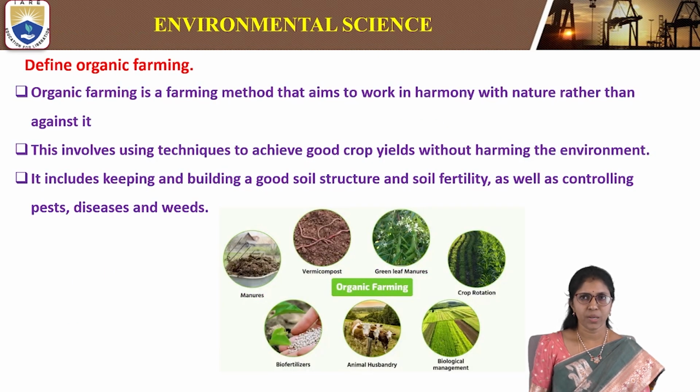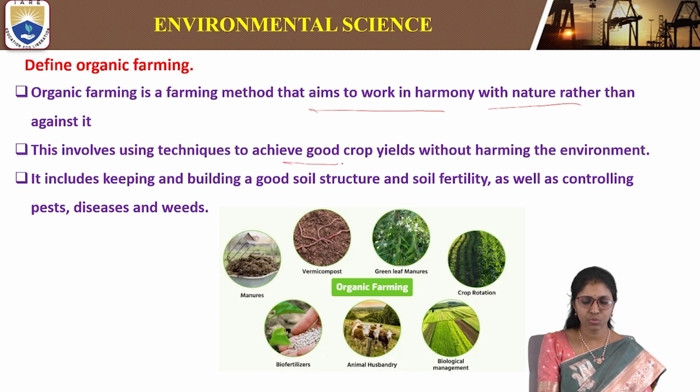Define organic farming. Organic farming is a farming method that aims to work in harmony with nature rather than against it. This involves using techniques to achieve good crop yields without harming the environment.